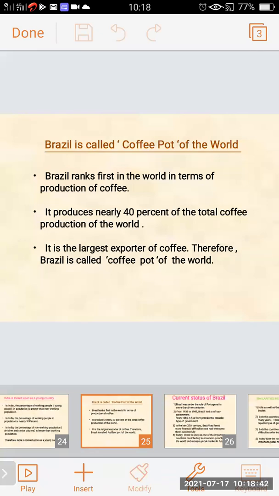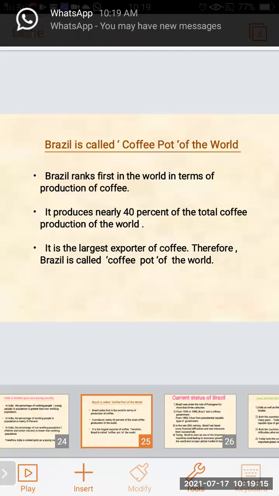The production of coffee is high in Brazil, so it ranked first. It produces nearly 40% of the total coffee production of the world.